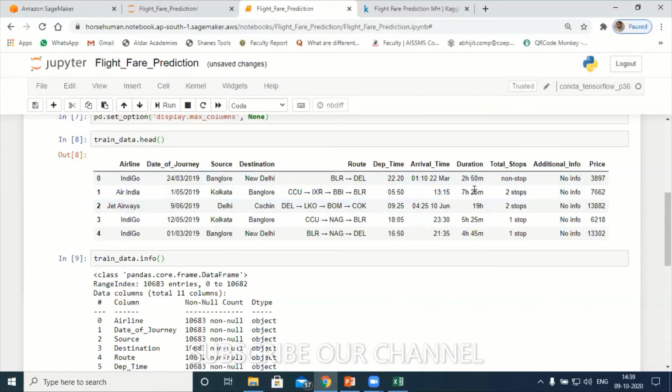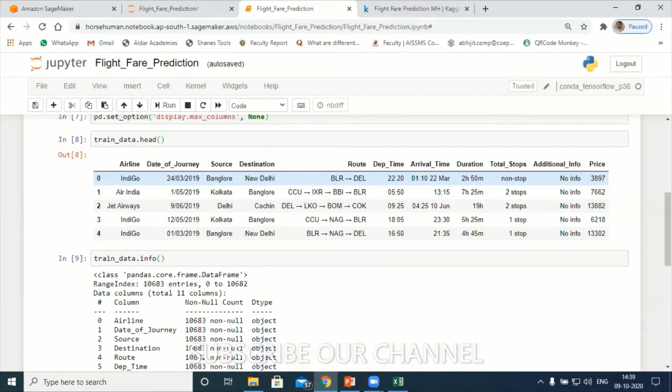We will try to see. Okay, to convert this one. Arrival time, minus what you said. Let me note down somewhere. Can you repeat, Srinivas sir? Yes, sir. If we have the date of journey plus departure time plus duration, that will give us the arrival time and the arrival date also. Okay, so let me work on that one.